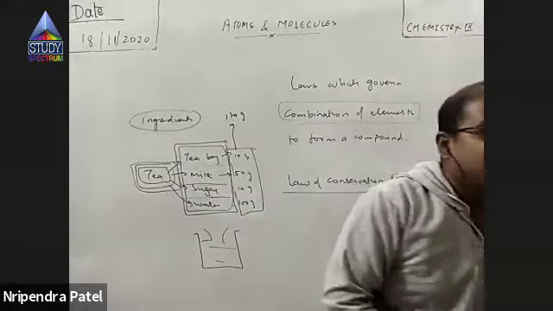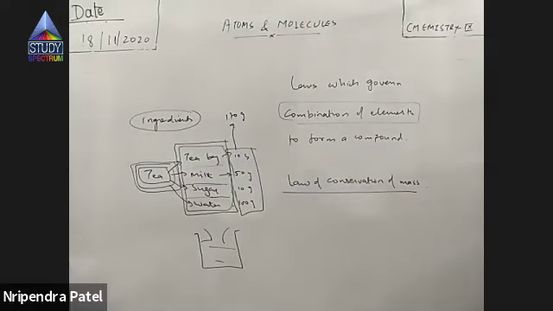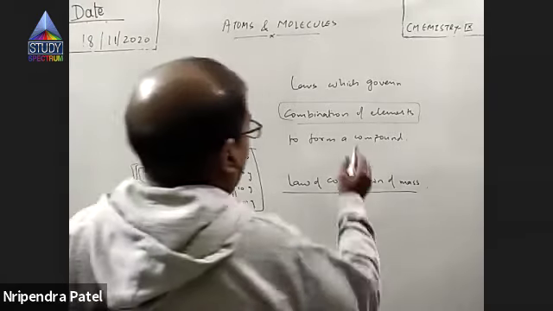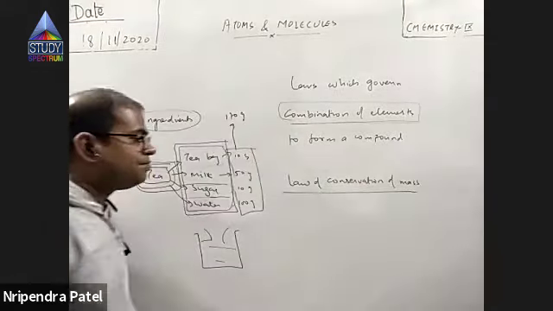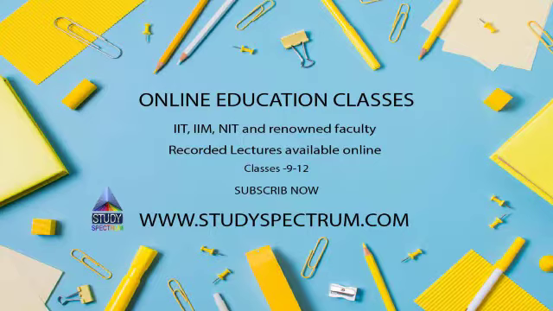So things are different in the case of combination of elements. Things are not as simple as we have in our kitchen. If you add a little more sugar, it will still be called tea. So that is what we have to discuss here: we have to understand the laws which govern the chemical combination of elements to form a compound. Clear now? Yes, sir.